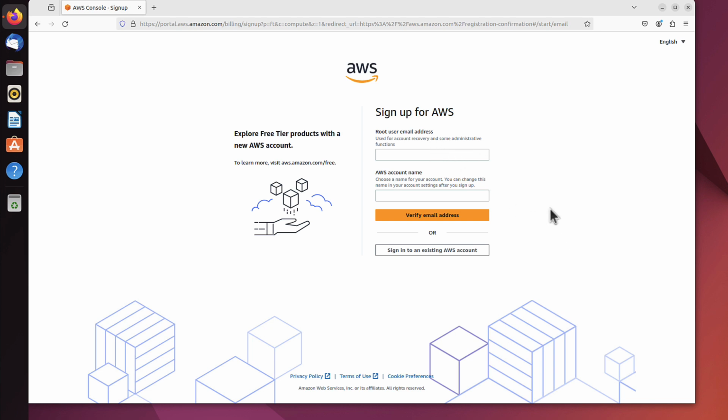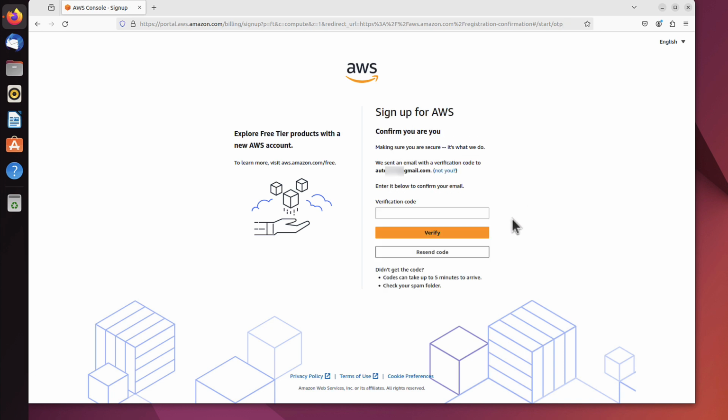You just have to be sure you can access that email during the sign-up process. I will just use gmail.com. This is the important bit. The one below is just an alias for your account. It can be anything you want it to be called, like Automation Avenue, but it's not that important really. The email is important here. I click verify email address, and now I will just have to wait for the email to arrive.